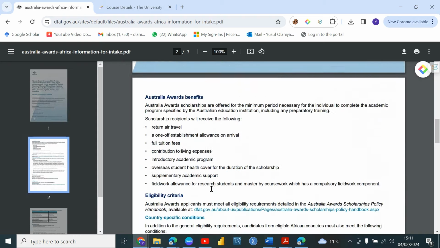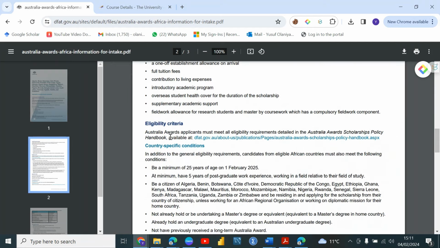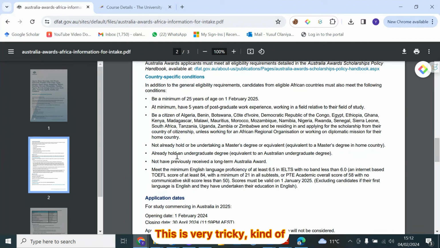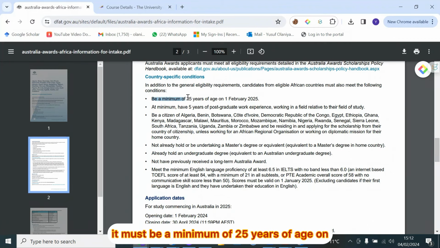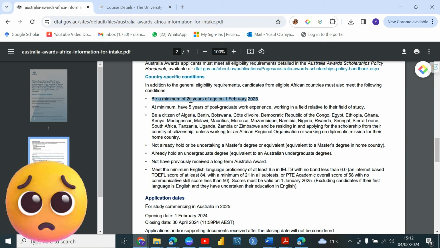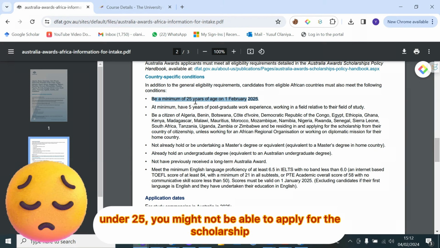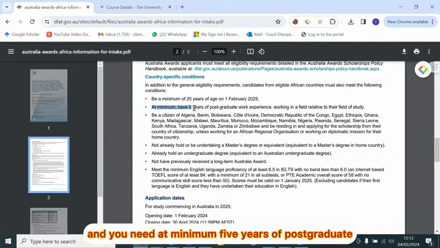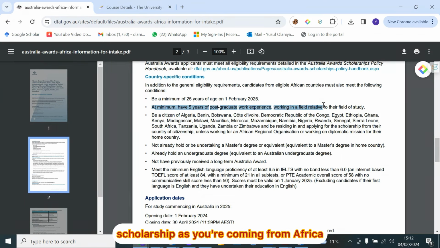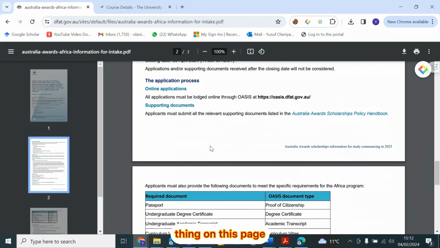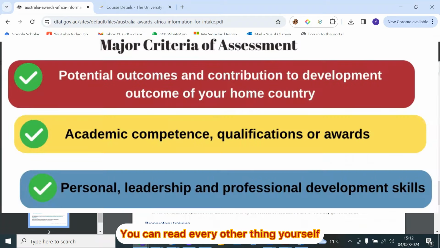I hope that helps. Quickly, this is just reiterating the value of the award and the eligibility criteria. This is very tricky, because for Africans, you must be a minimum of 25 years of age on 1st of February 2025 before you can apply for the scholarship. So if you are under 25, you might not be able to apply. You also need a minimum of 5 years of postgraduate work experience if you're coming from Africa. I think these are the most important things on this page. You can read every other thing yourself.